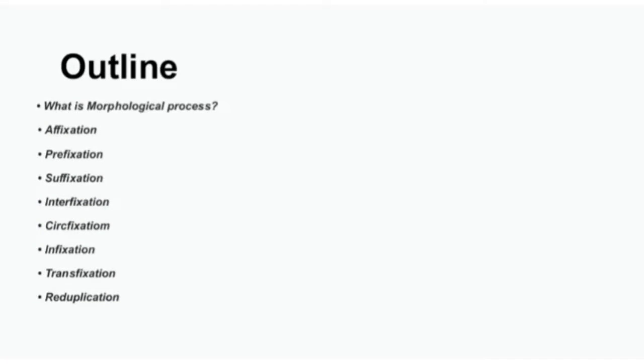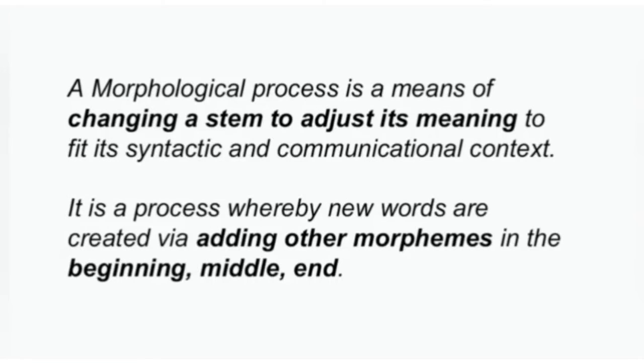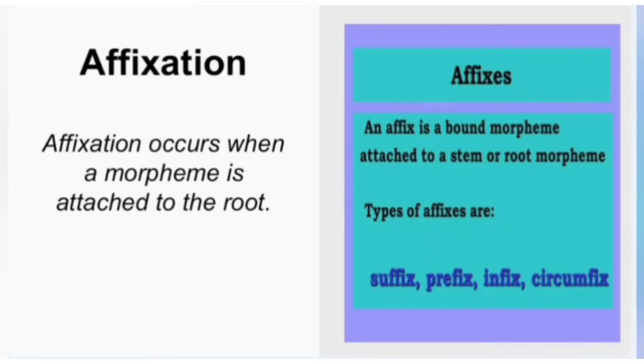Morphological process and its types. A morphological process is a means of changing a stem to adjust its meaning to suit its syntactic and communicational context. It is a process whereby new words are created by adding other morphemes in the beginning, middle, and the end. Affixation. Affixation occurs when a morpheme is attached to the root. It is divided into four types: suffix, prefix, infix, and circumfixes.